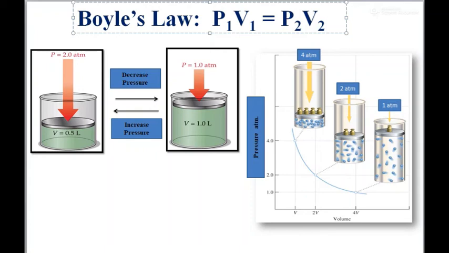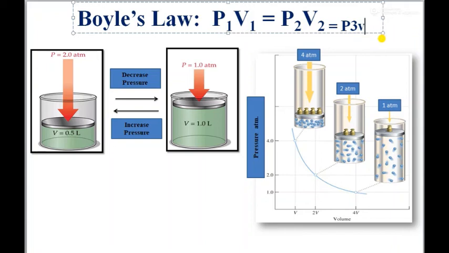So P1 V1 is equal to P2 V2 is equal to P3 V3. As the proportionality constant is the same, they lie on the same curve. So P1 V1 is equal to P2 V2 is equal to P3 V3. Not only P3 V3, if we further take a point 4, then it becomes P4 V4. So this is our Boyle's law.